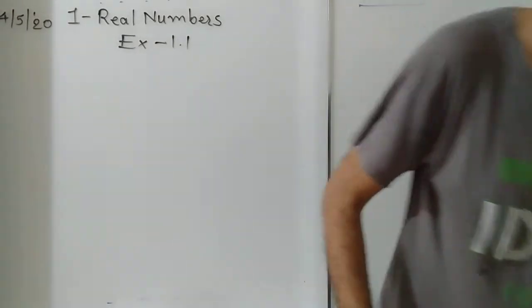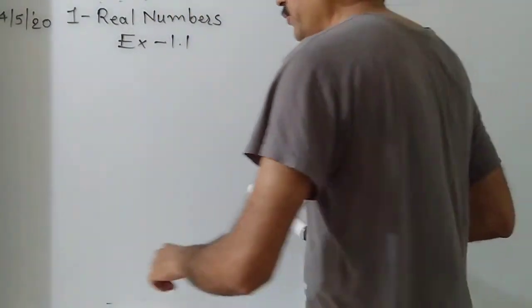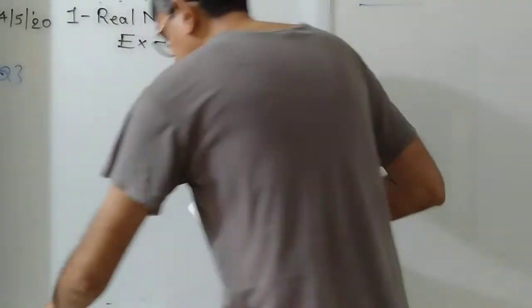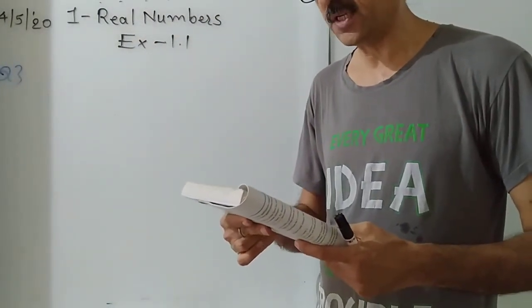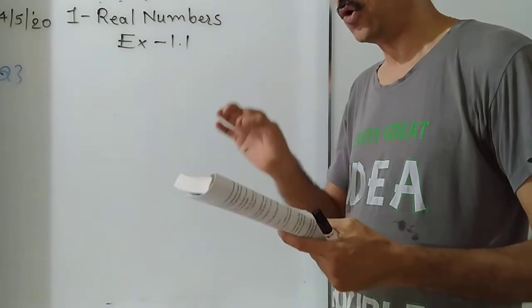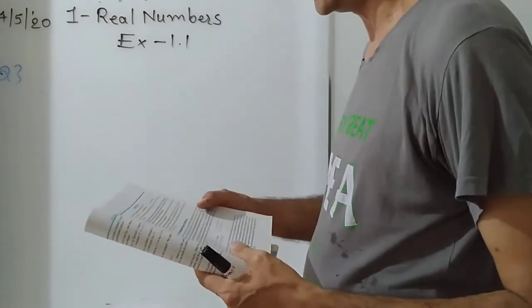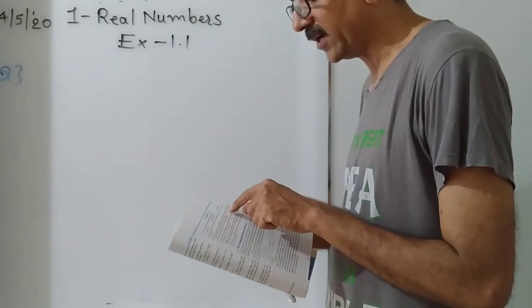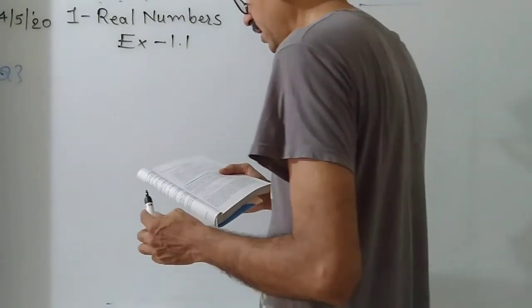Okay. Now we shall work out one more sum. Question number 3. Proof based questions we shall work out at last. Question number 3. First I explain to you what the question is. An army contingent of 616 members is to march behind an army band of 32 members in a parade. The two groups are to march in the same number of columns. What is the maximum number of columns in which they march? Contingent means group of people.